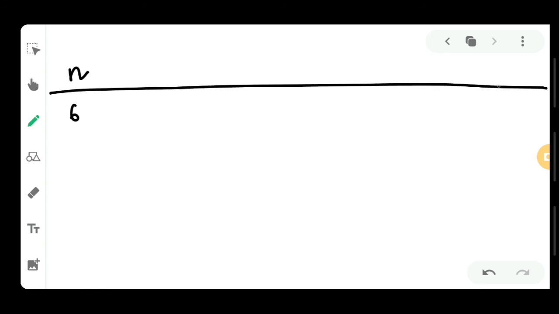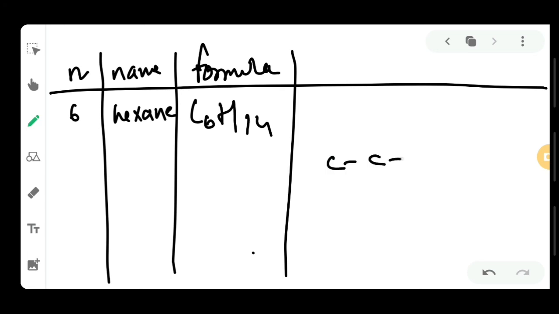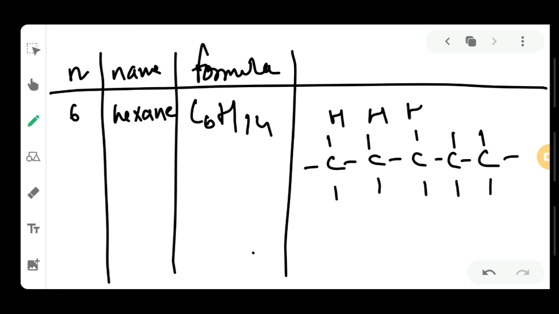And now coming to the last structure, that is n equal to 6. The name is hexane, and the formula is C6H14. The structure is again simple. You just have to link 6 carbon atoms with each other in the form of a chain structure. That is the catenation property of carbon. You link hydrogen with them with single covalent bonds. So 6 upwards, 6 downwards, total 12, 1 atom on the left side and 1 atom on the right side.